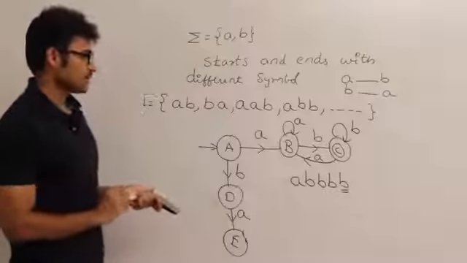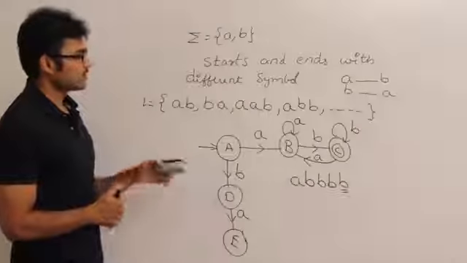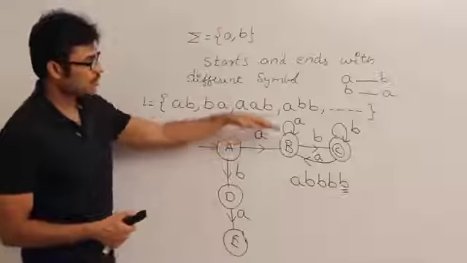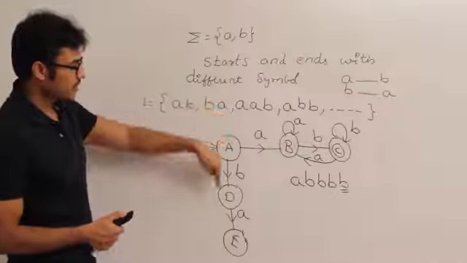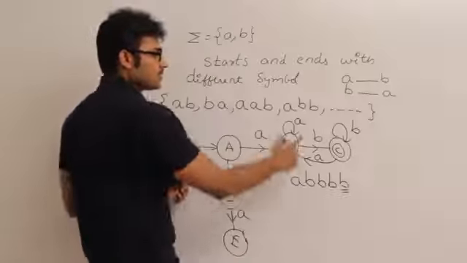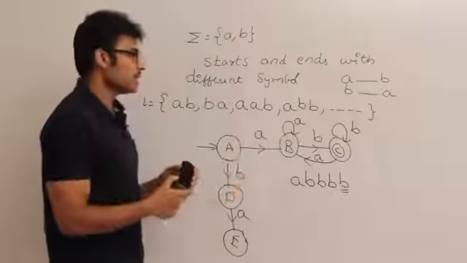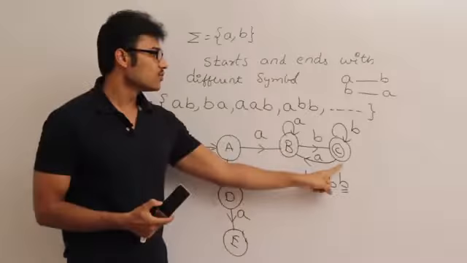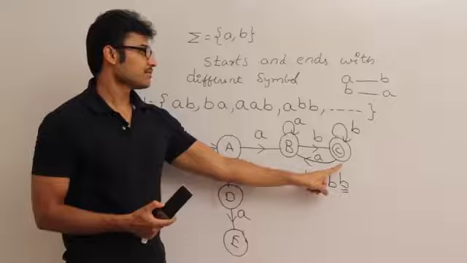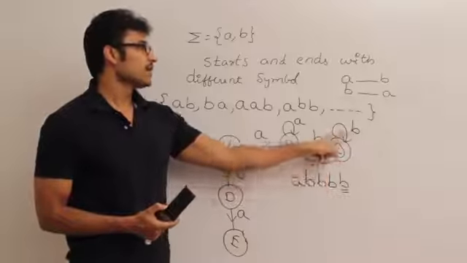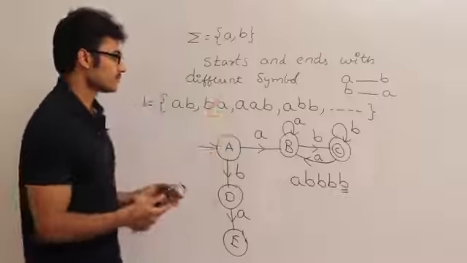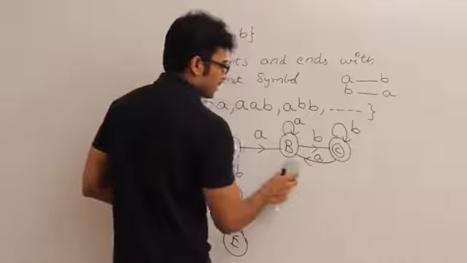See this, how it is acting: A is going to act as a traffic police. It is going to send the set of all strings starting with a this side and the set of all strings starting with b this side. B is going to wait for a b, and once a b comes, it will think that is the last b and it will send us to C. C is going to act as the accepting state, and C waits for b, which means C accepts all the strings which are ending with b. Any number of b's, they are ending with b. If I get a, go back and wait for a b. Right? Fine. Is this complete?